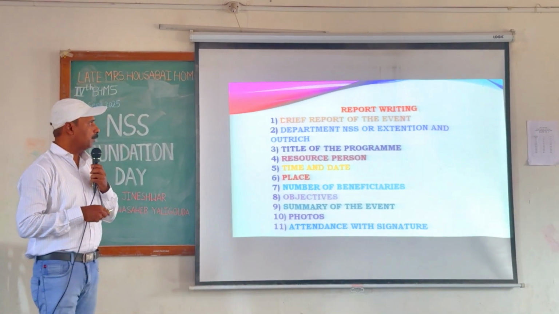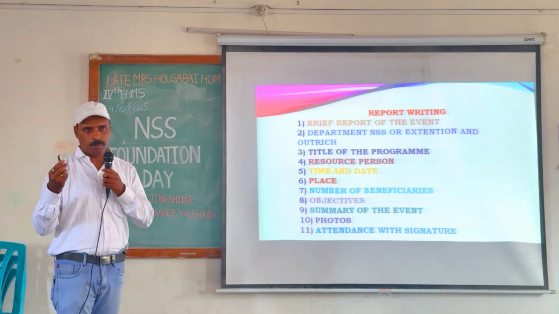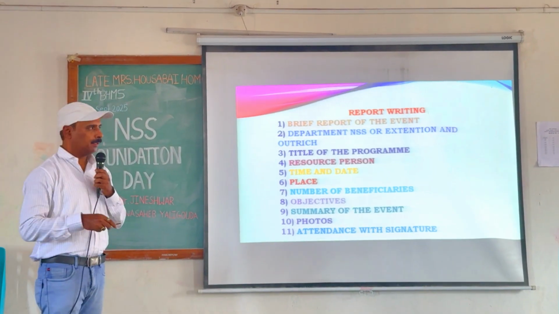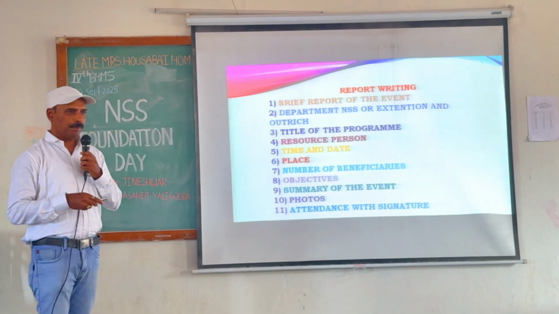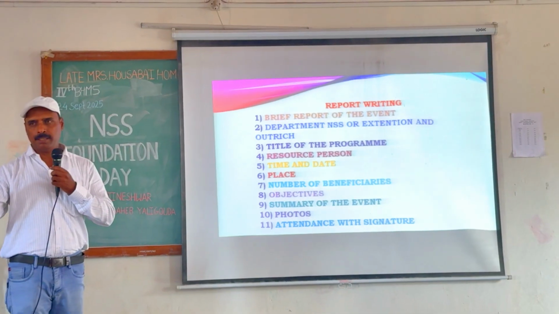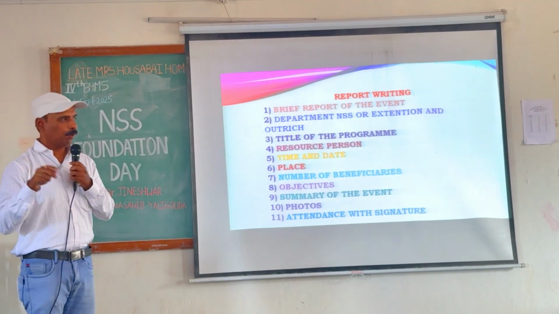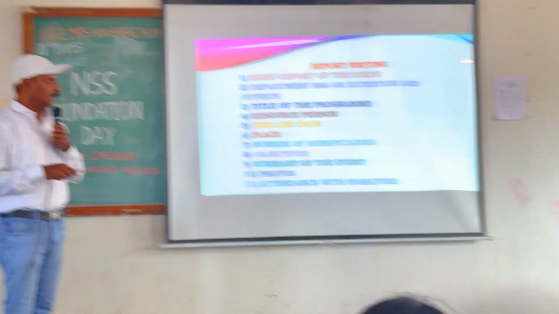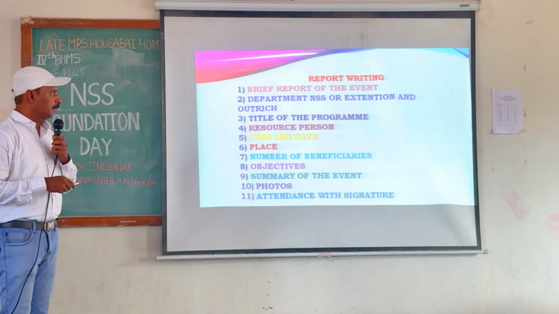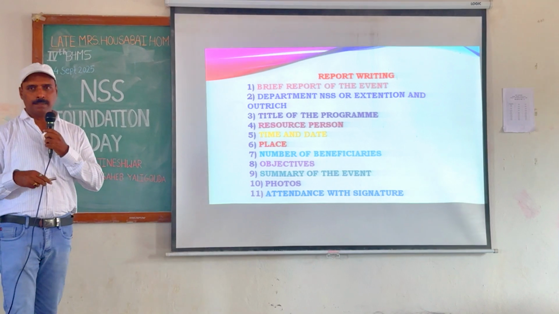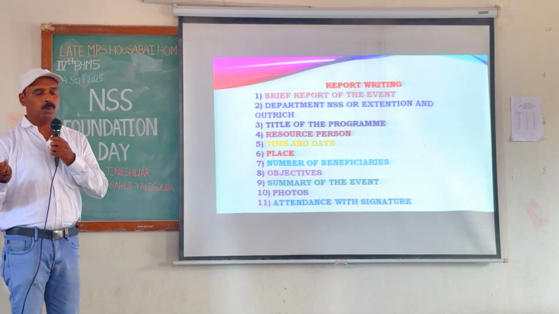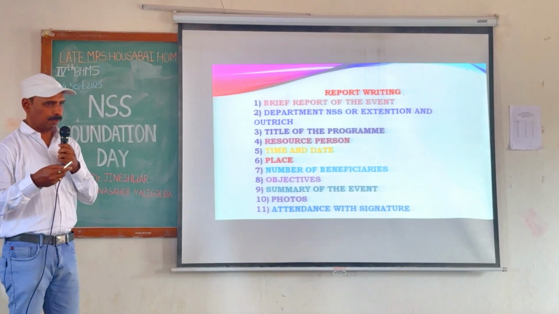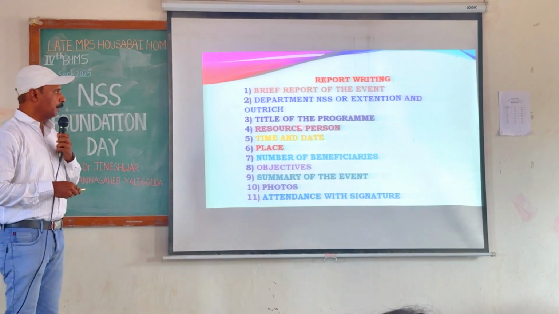So first you have to make the circular and all. When you conduct the event, you have to write a brief report. For example, NSS Foundation Day, 24th September, which you have conducted. Department of NSS, or extension outreach activities. Then the title of the program: NSS volunteer orientation, pre-plantation. Today I am talking about it, so you can make it all.